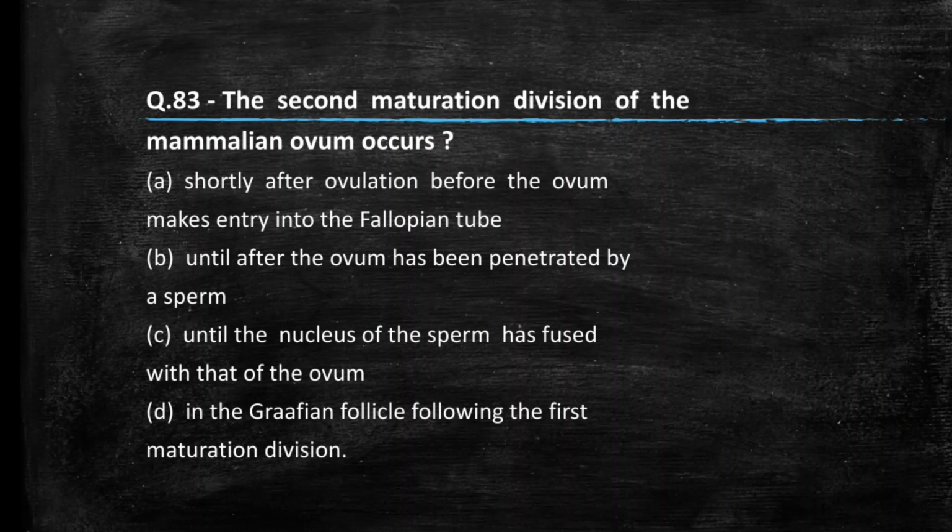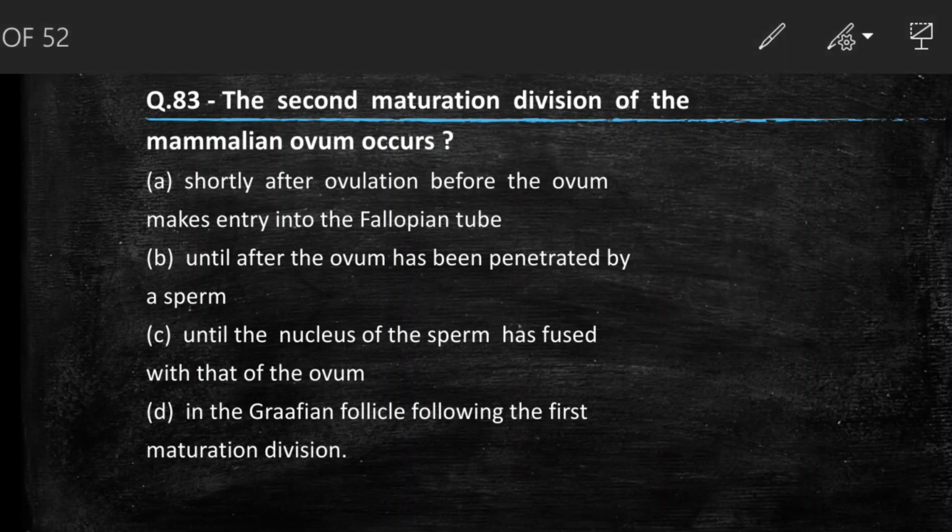Until the nucleus of sperm has fused with that of ovum. No. In Graafian follicle following the first maturation division. No. So the answer of this question is option B. The ovum will complete its meiosis division when the sperm will penetrate the ovum or touch the ovum, then the meiosis 2 will be completed.